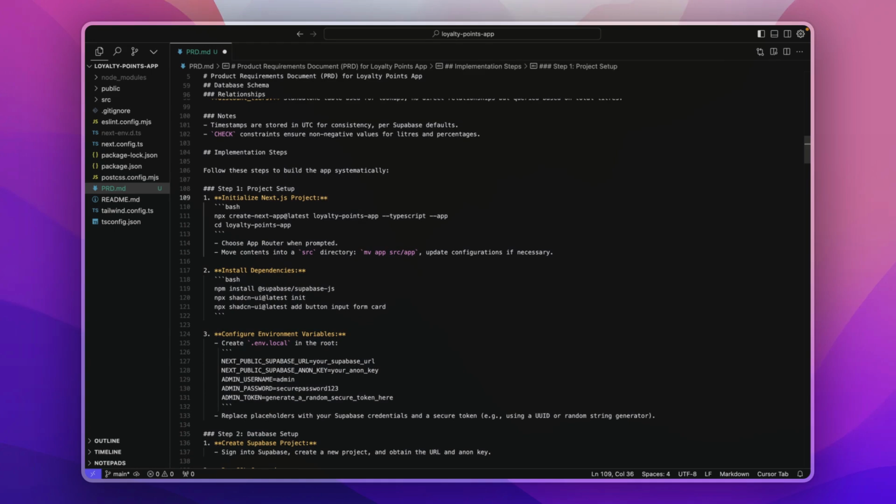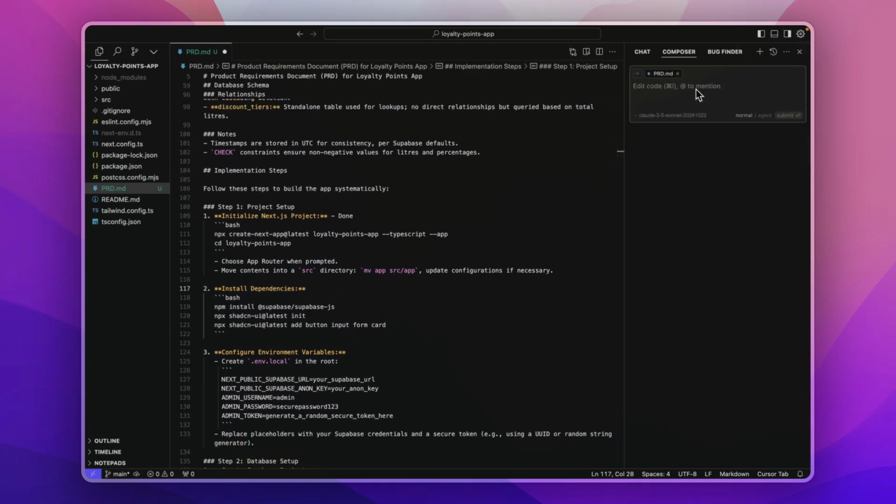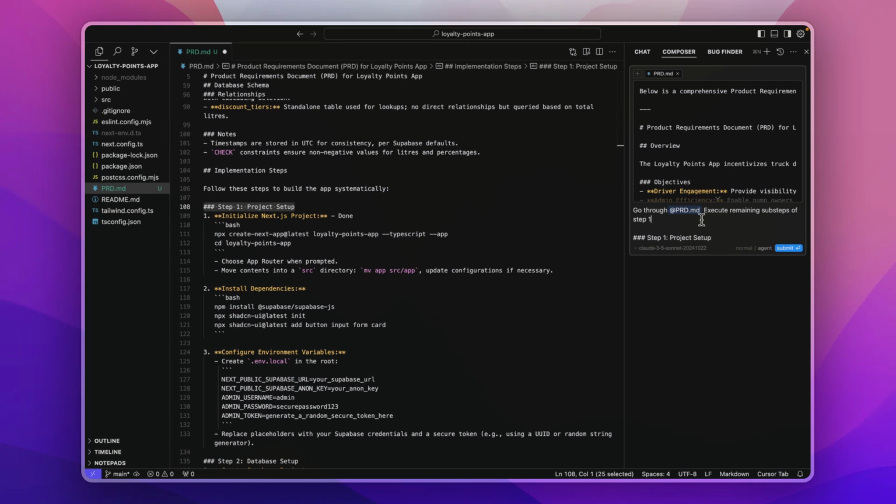I will just mention done here and then I will open up the AI sidebar once again over here. I will select composer over here. I will select the Sonnet 3.5 latest model and I will select agent over here. I will drop a new prompt here. You will notice that there is the same pattern where I ask it to go through the PRD and then execute the steps that I want.